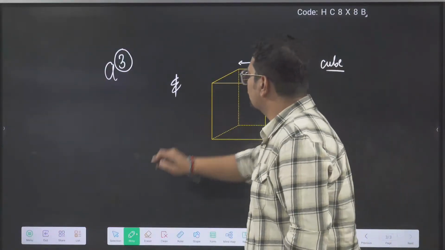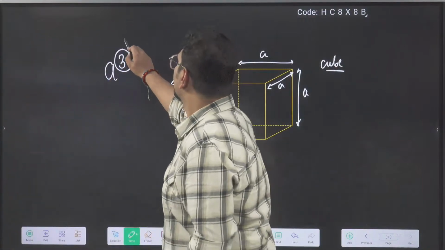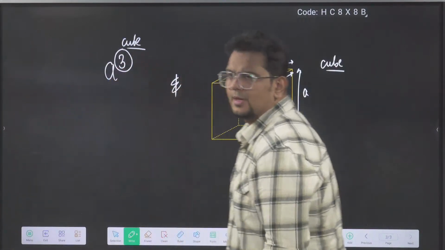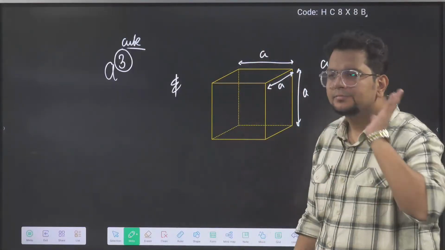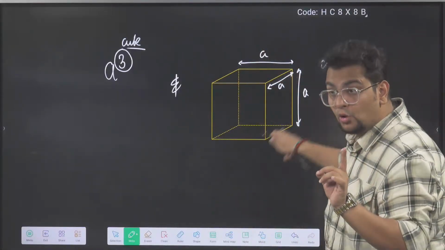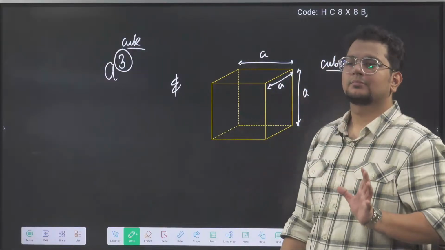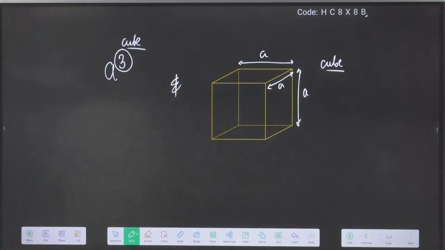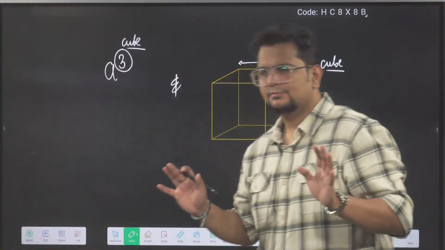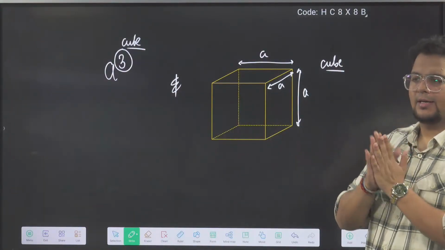So we realized this also in the last class that a cube, this cube, is the volume of a cube of side a. Volume of a cube whose edge length is a. Up to here, were you clear in the last class? This is what we have done in the last class. Clear? Up to here, does anyone have any doubt right now? Tell me.